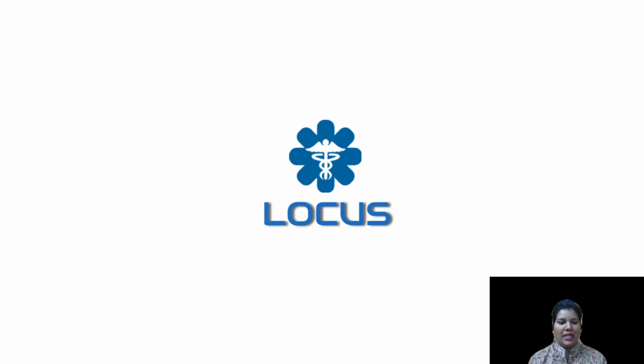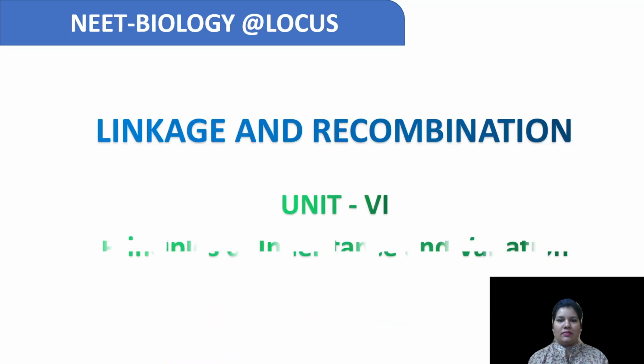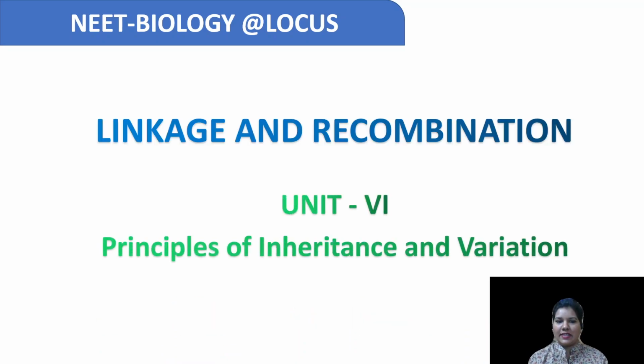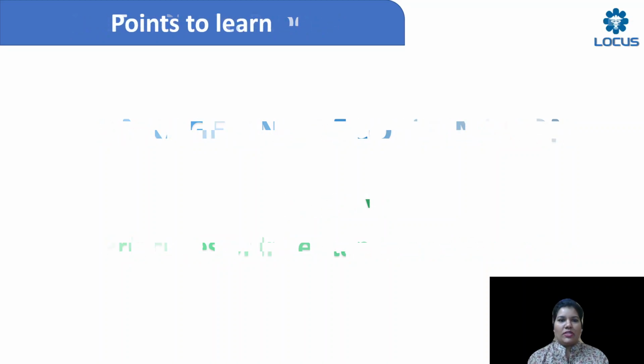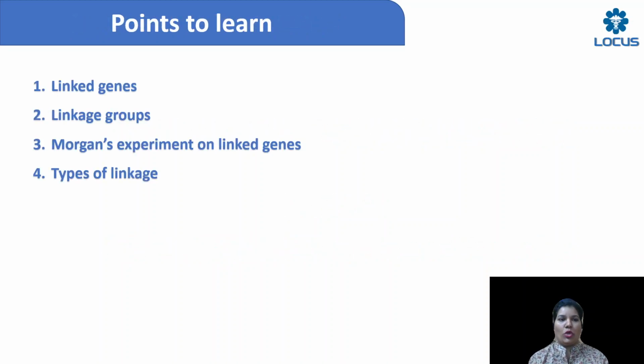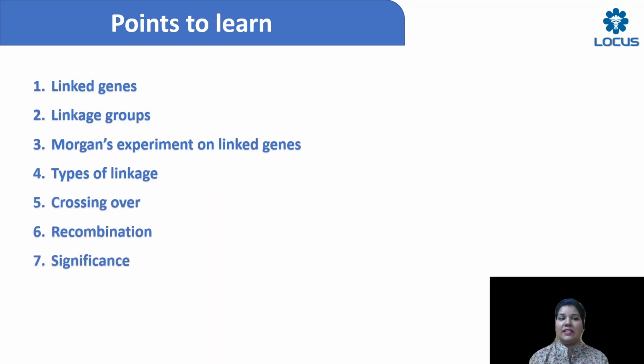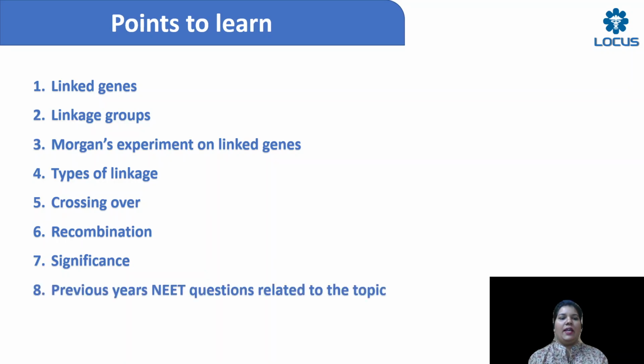So without wasting time, let's get into a very interesting topic that I am going to teach you today, from Unit 6, Principles of Inheritance and Variation, and the topic is linkage and recombination, which I believe is an exciting topic. So, what points are we going to learn in this class today, children? We are going to learn about linked genes, linkage groups, Morgan's experiment on linked genes, types of linkage, crossing over, recombination, and the significance of crossing over and recombination.